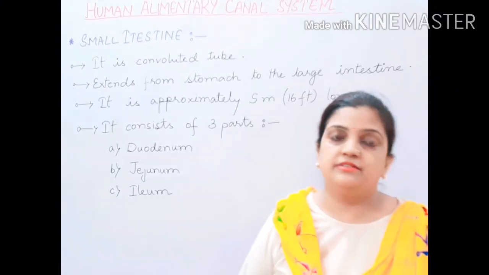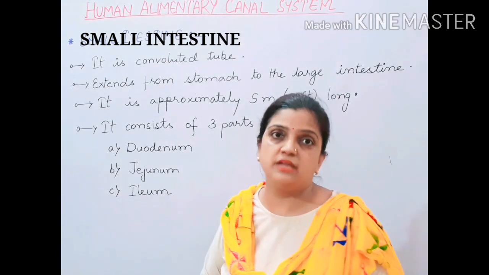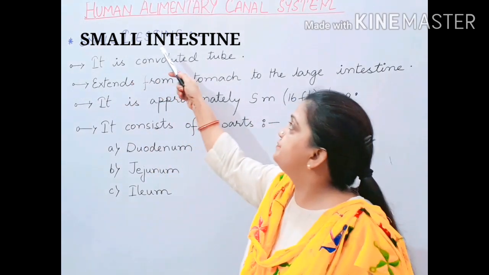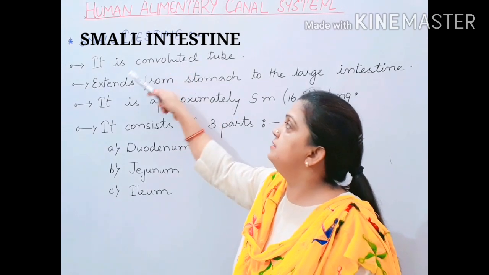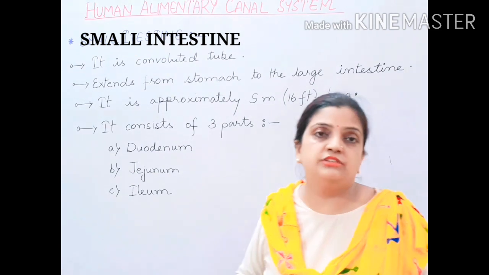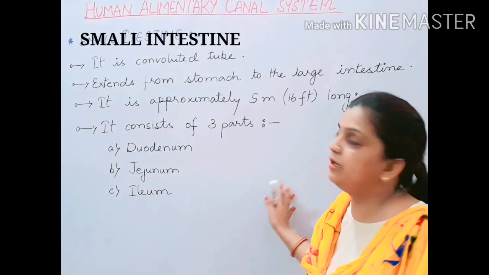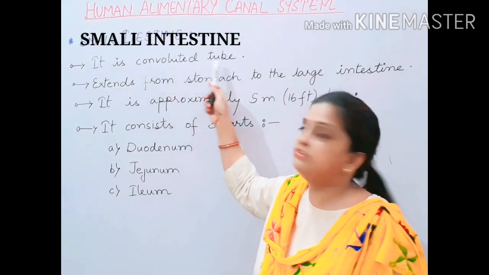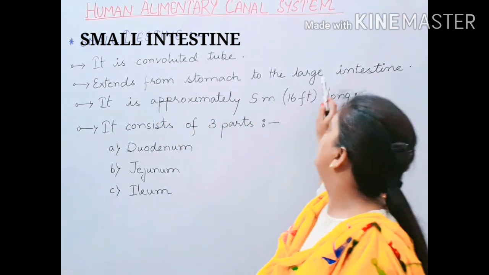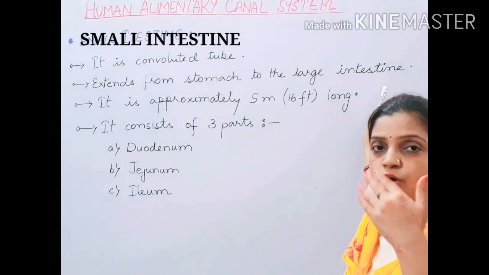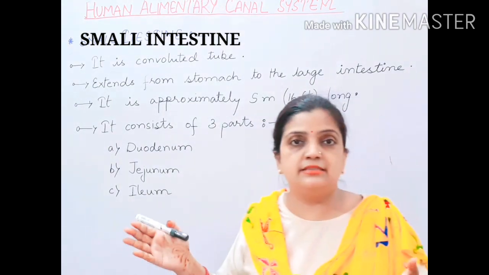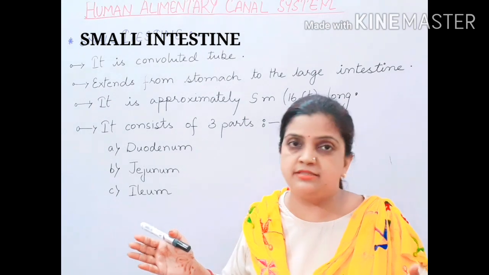Now let us move ahead with the next part, that is your small intestine. The small intestine is a convoluted tube. How is it convoluted? Diagrammatically I will explain now. So it is your convoluted tube. Now children, it extends from the stomach to the large intestine. On one side it is connected to the stomach and on the other side it is connected to the large intestine.